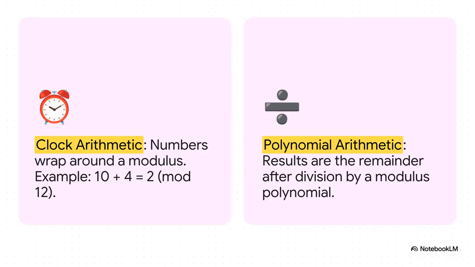So how does this rulebook actually work? Well, it's a lot like telling time. On a clock, when you go past 12, you just wrap right back around to 1. 10 o'clock plus 4 hours isn't 14 o'clock, it's 2 o'clock. We're doing the exact same thing with our polynomials. Anytime a calculation gives us a polynomial that's too big, we just divide it by our rulebook polynomial and take the remainder. It's a brilliant, simple way to make sure all the results stay inside our finite world.